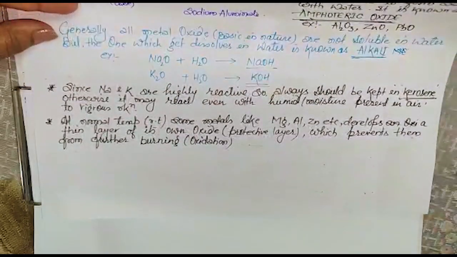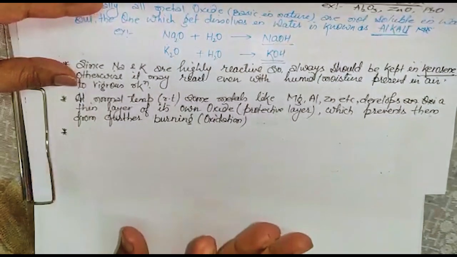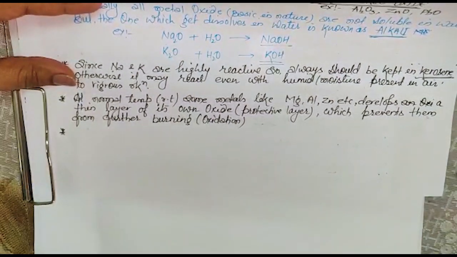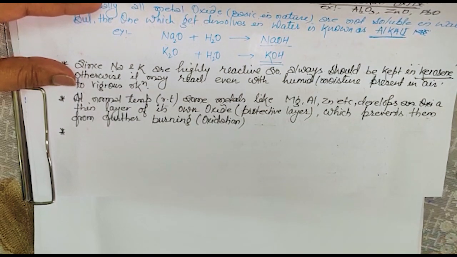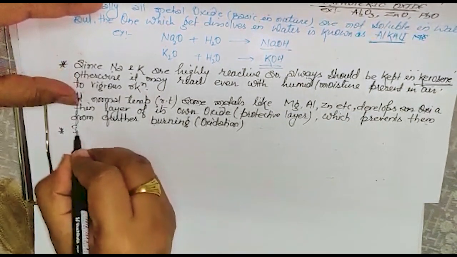Okay, so one more point, for iron. Iron doesn't burn, okay? But iron filings, that is powdered iron, burn vigorously. Whenever we sprinkle it on the flame, it burns very vigorously, with high energy.